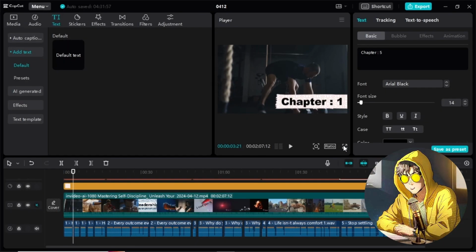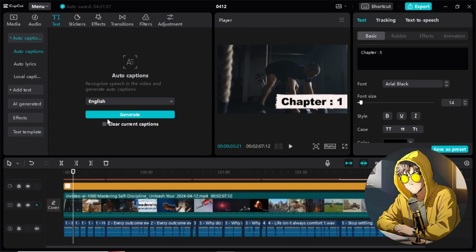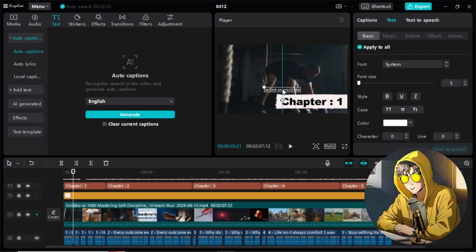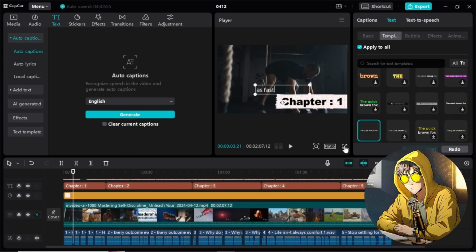But something is missing. What? Effects and captions. For captions, simply click on auto captions, select your language and generate. Now adjust its style and position. Which one you like the most, simply select it, like this one.